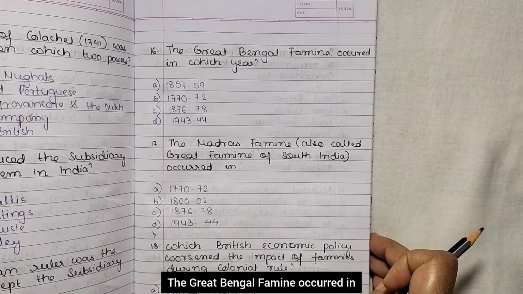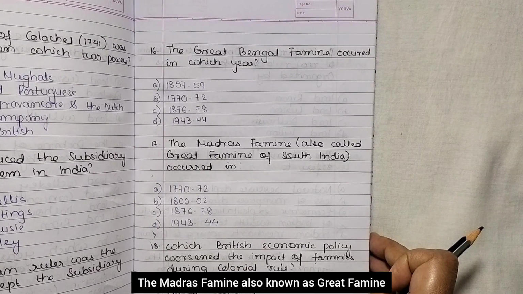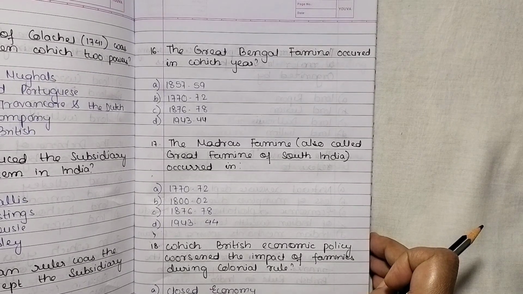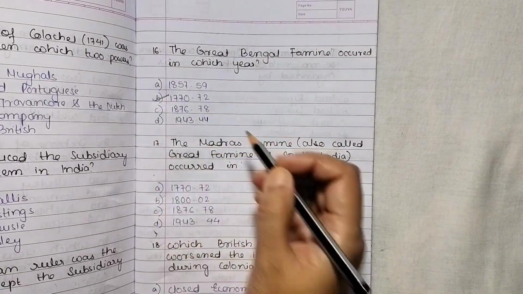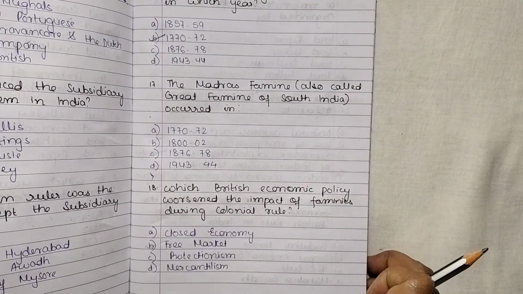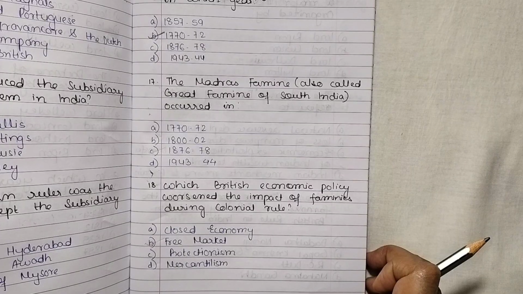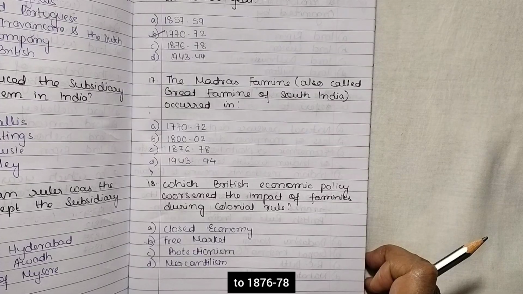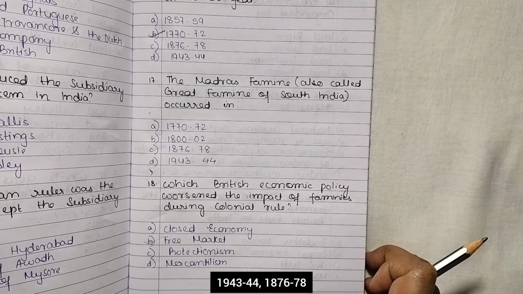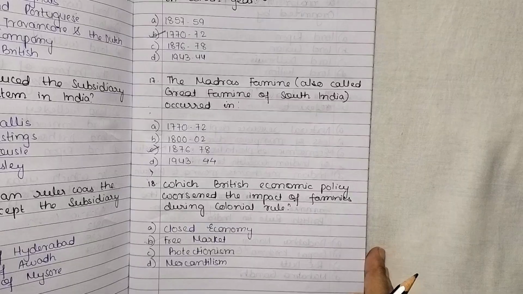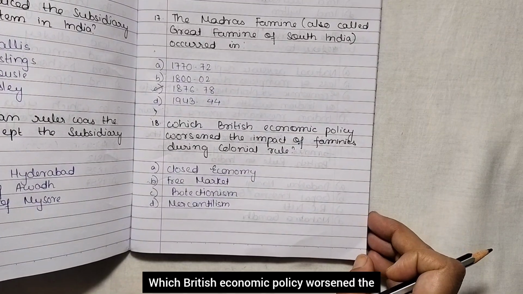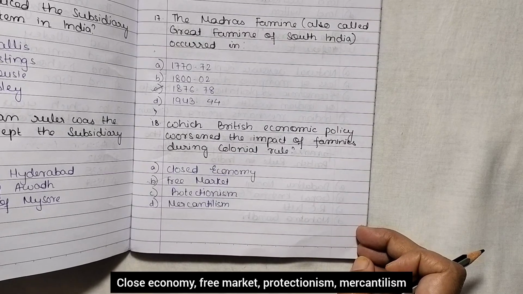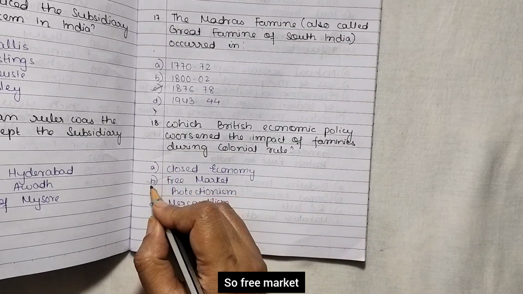The Great Bengal famine occurred in which year? The options are 1857-59, 1770-72, 1876-78, 1943-44. 1770-72. The Madras famine, also known as the Great Famine of South India, occurred in 1802, 1876-78, 1943-44. 1876-78. Which British economic policy worsened the impact of famine during colonial rule? Closed economy, free market, protectionism, mercantilism. So, free market.